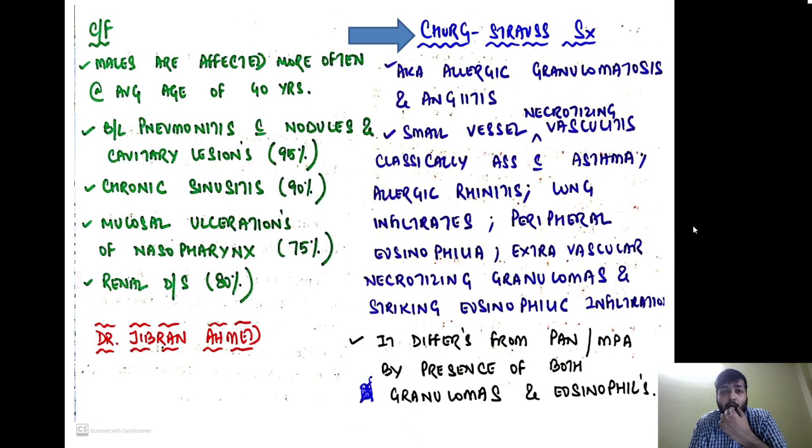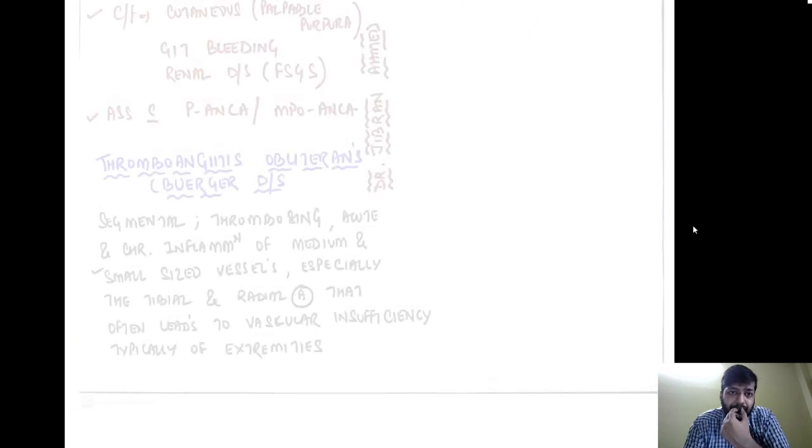Now we have the Churg-Strauss syndrome, also called allergic granulomatosis and angiitis. It is a small vessel necrotizing vasculitis. Classically, it is associated with asthma. So there are allergic symptoms: asthma, allergic rhinitis, lung infiltrates, peripheral eosinophilia, extravascular necrotizing granulomas, and striking eosinophilic infiltration. It differs from PAN or MPA by the presence of both granulomas and eosinophils. In case of PAN and MPA, there are no granulomas and no eosinophils. Over here, both the granulomas as well as eosinophils are present.